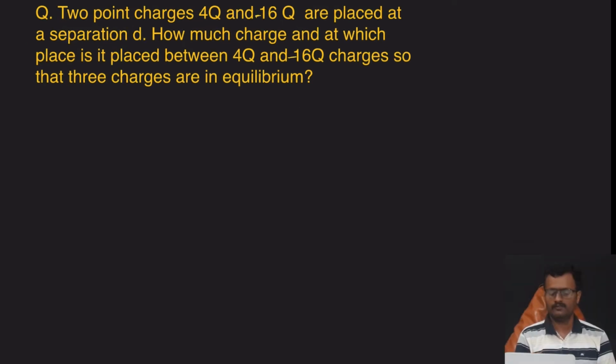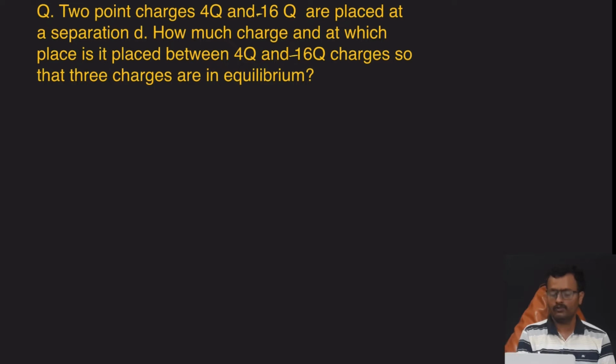Two point charges 4q and minus 16q are placed at a separation d. How much charge, and at which place between 4q and minus 16q, should be placed so that the 3 charges are in equilibrium? 4q and minus 16q are separated by a distance d.